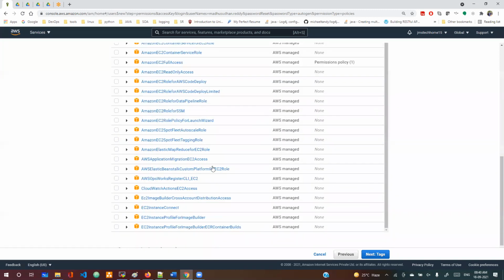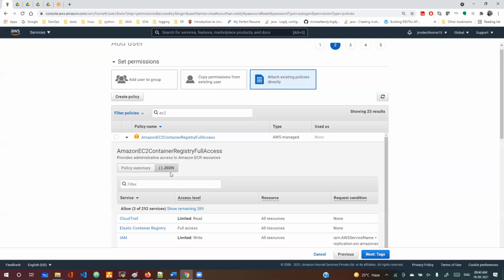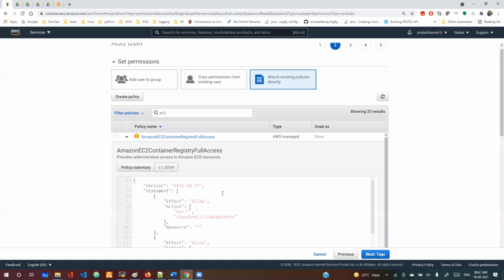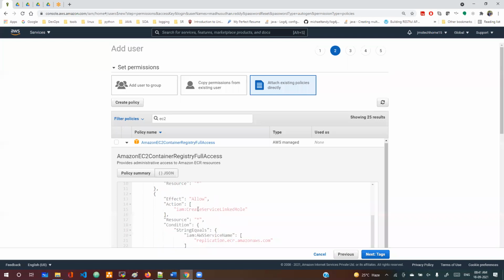JSON means JavaScript Object Notation. It contains the JSON format, and this is the kind of code we need to write here. I'll show it in the next session. You will understand how we can provide the access for them. That is what we call policies.